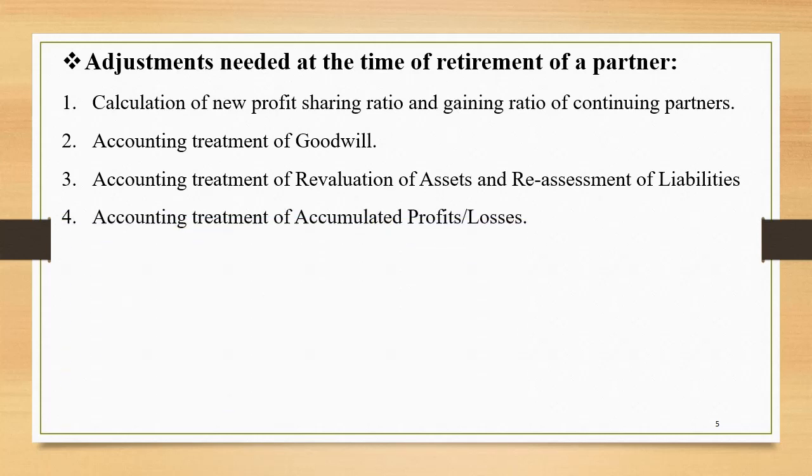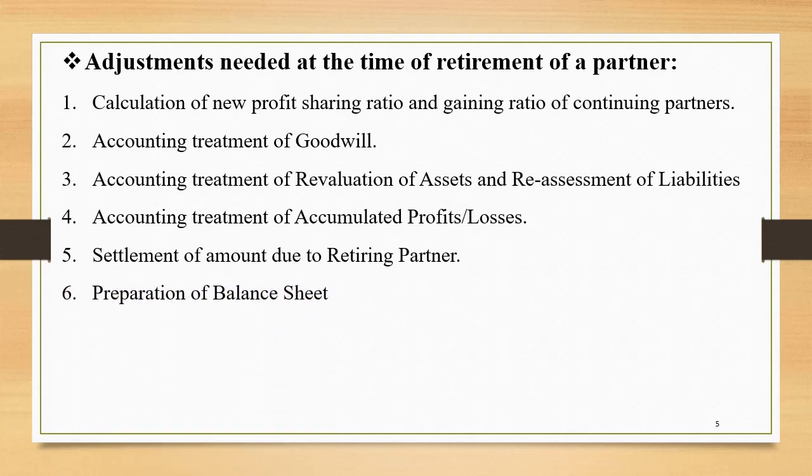Accounting treatment of accumulated profits and losses. This adjustment also will have the same effects, what we have learned in case of admission and reconstitution. Settlement of amount due to retiring partner. This adjustment is going to be new to us, so we'll learn in detail about this. Preparation of balance sheet. What all things are to be taken care of at the time of retirement for preparing the balance sheet, we'll discuss these points over here.